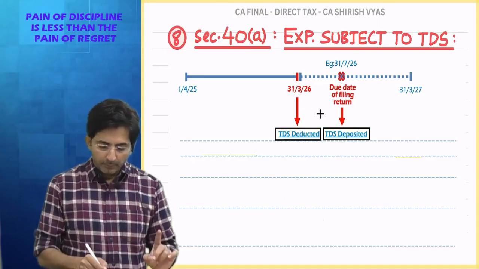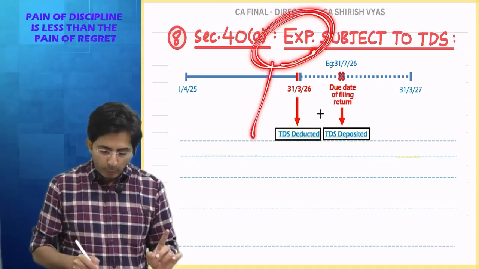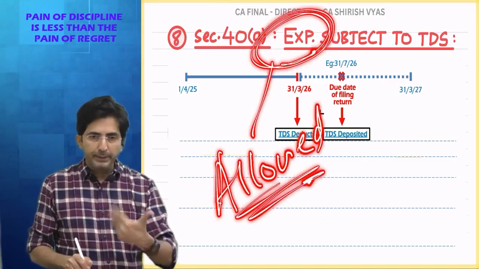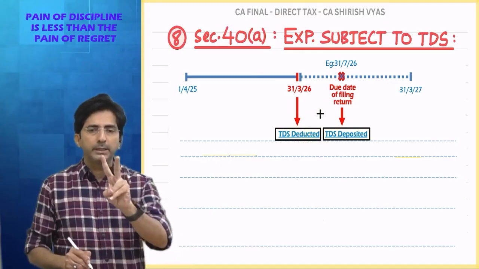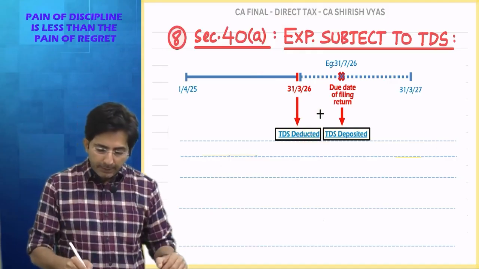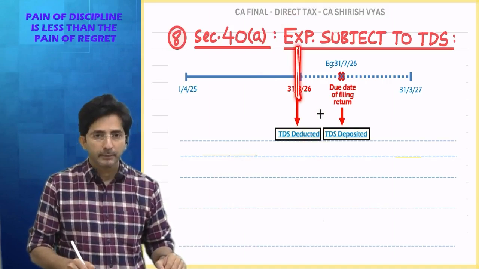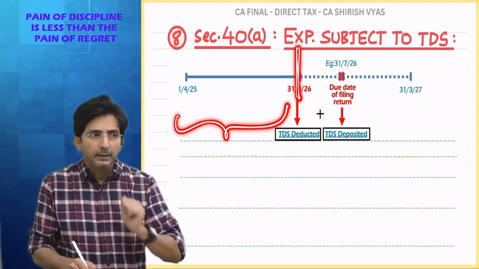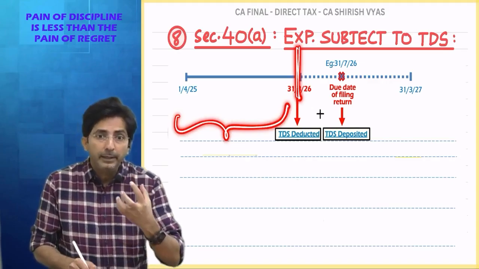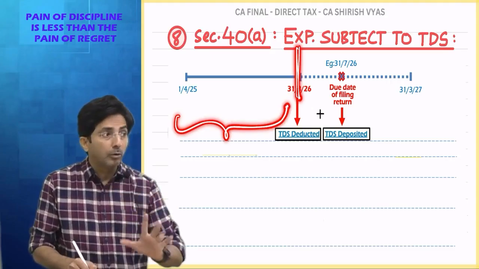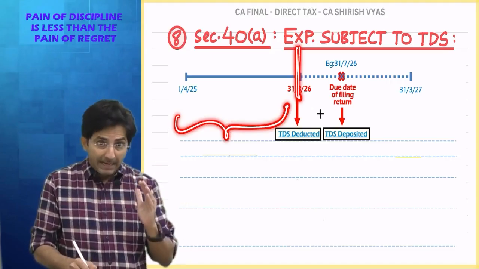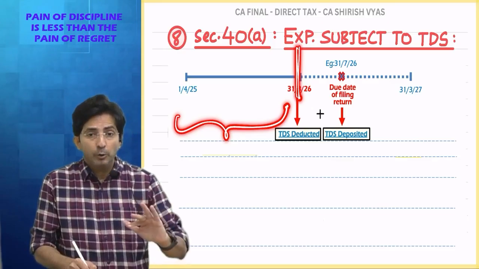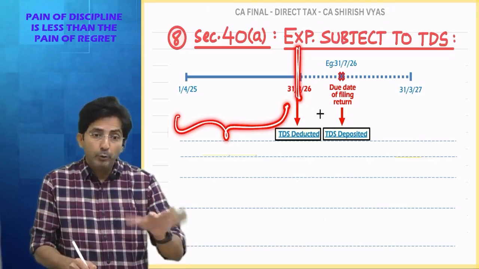Okay. Now see, if you want any expenditure to be allowed in PGBP, there are two conditions. Deduct the TDS latest by 31st March. Latest by 31st March, you make sure that you deduct the TDS. Deduct means create the liability of TDS payable in the books latest by March. Actually, you know, when you have to deduct TDS, when the party's account is created or actual payment, whichever is earlier, that might happen during the year also.